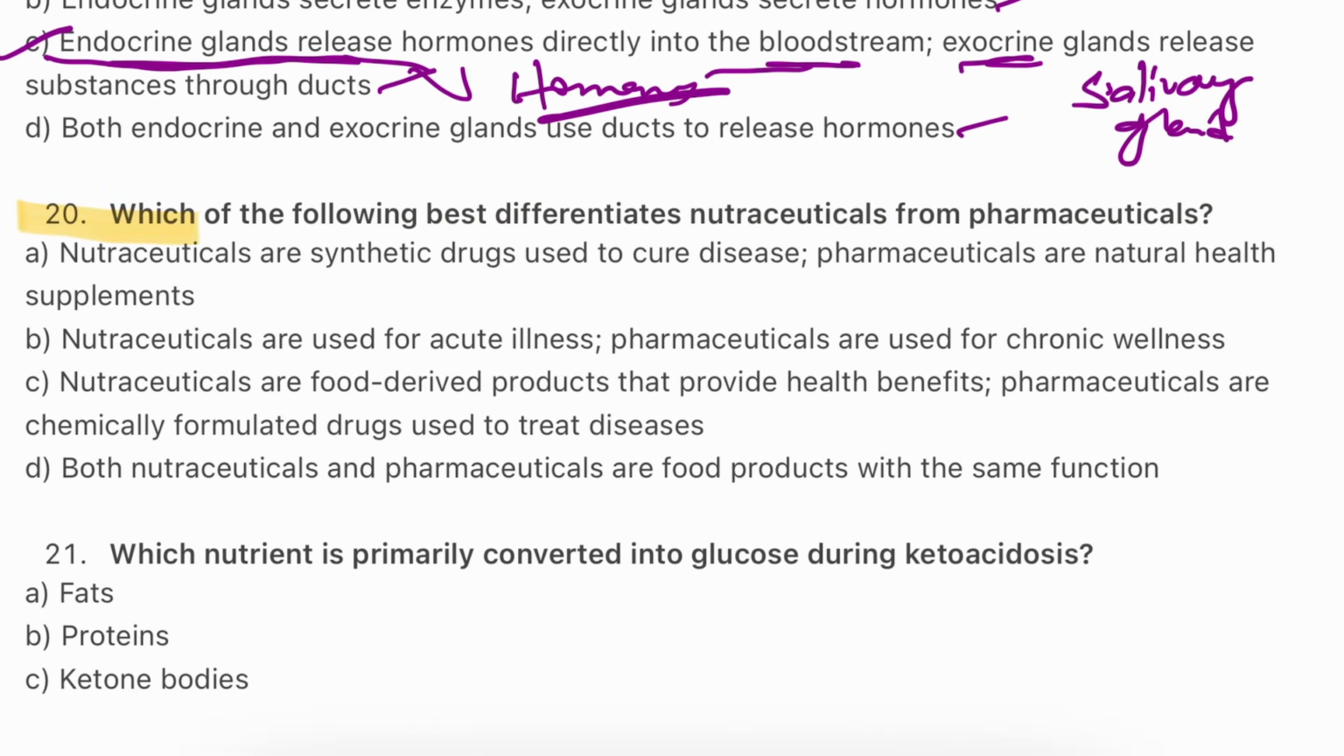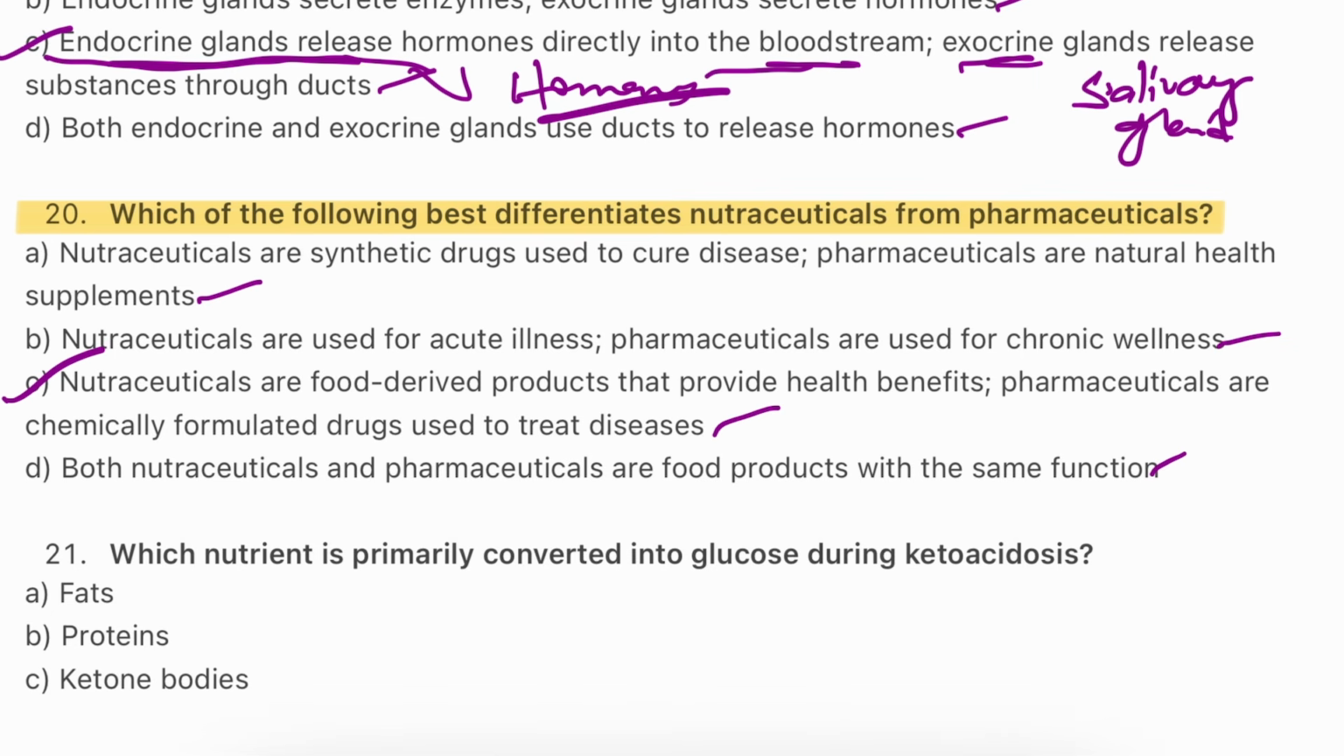Question number 20. Which of the following best differentiate nutraceuticals from pharmaceuticals? Nutraceuticals are synthetic drugs used to cure diseases. Pharmaceuticals are natural health supplements. Nutraceuticals are used for acute illness. Pharmaceuticals are used for chronic wellness. Nutraceuticals are food-derived products that provides health benefits. Pharmaceuticals are chemically formulated drugs used to treat diseases. Both nutraceuticals and pharmaceuticals are food products with the same function. The answer will be C.